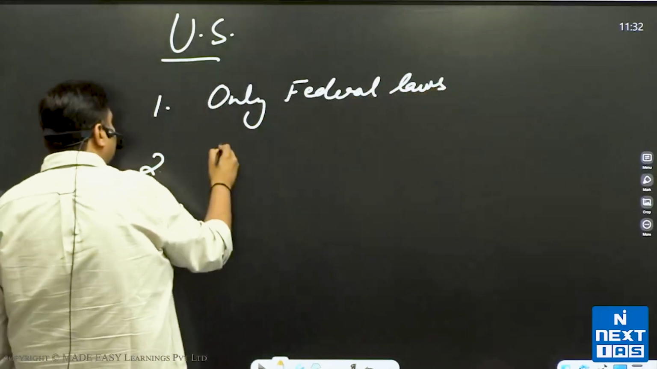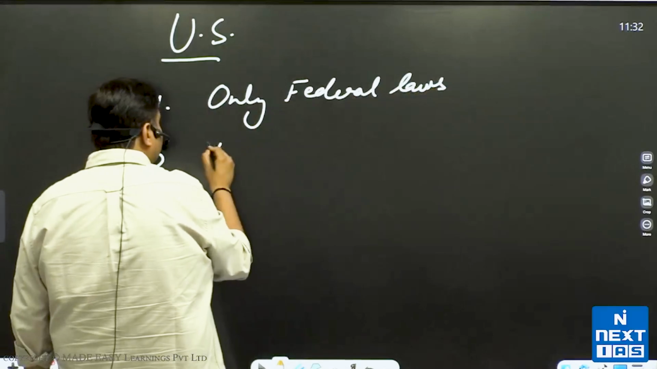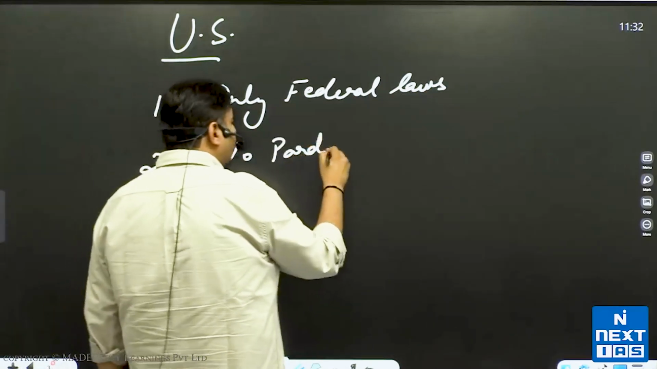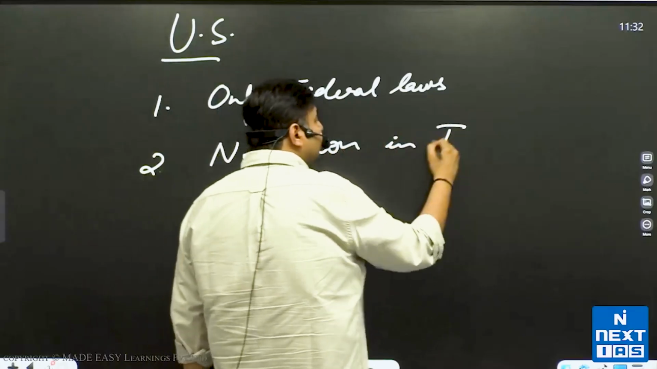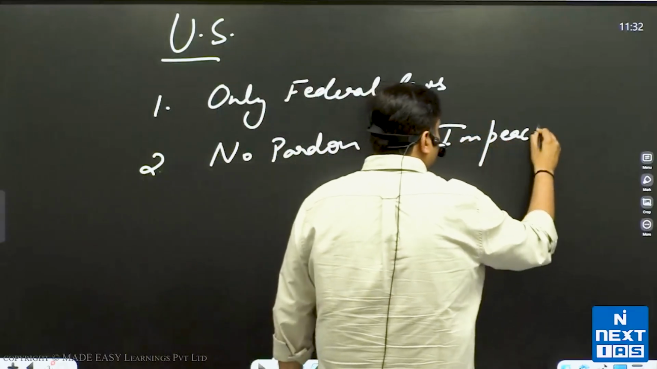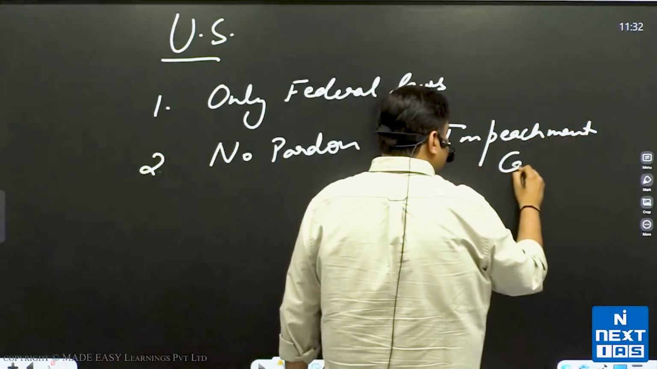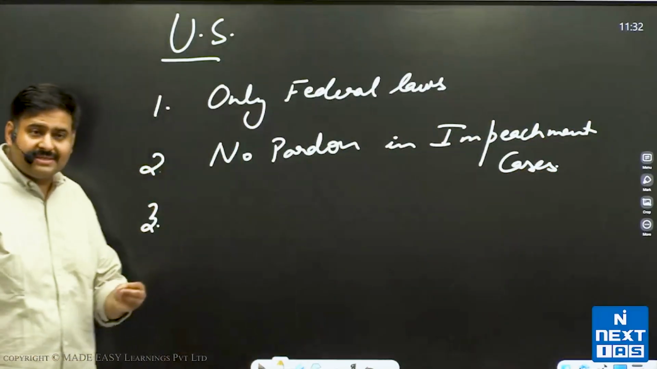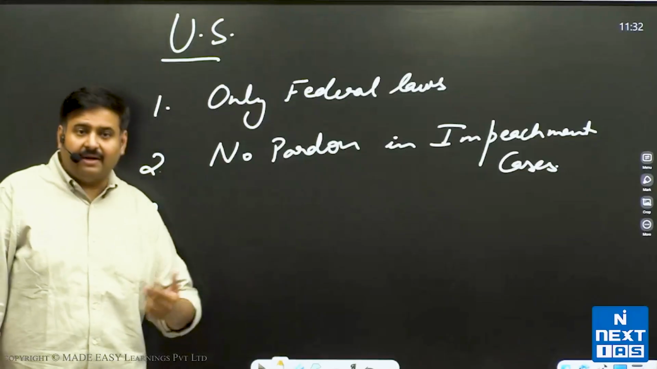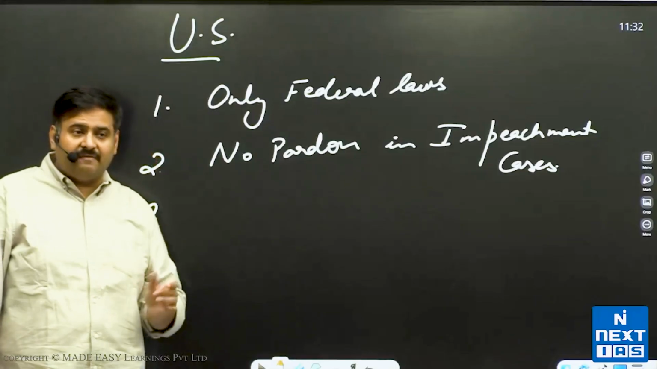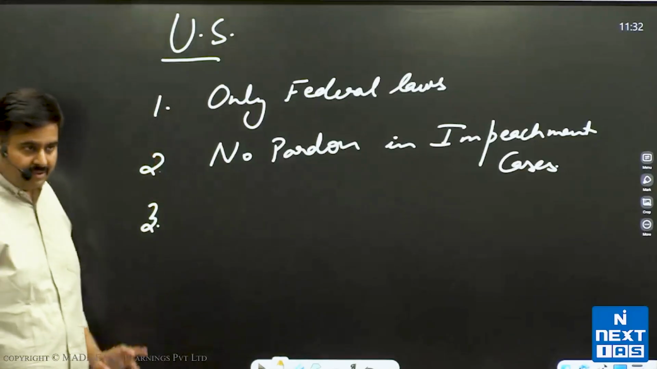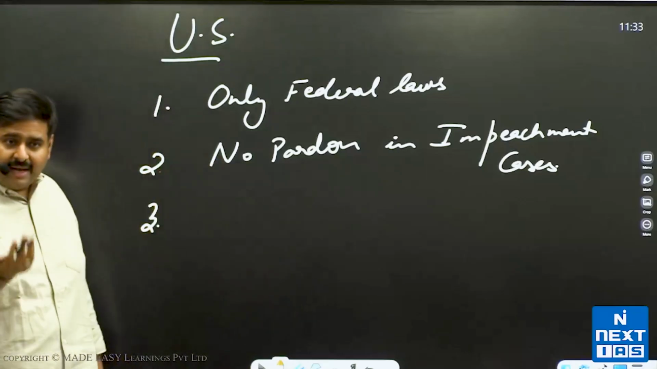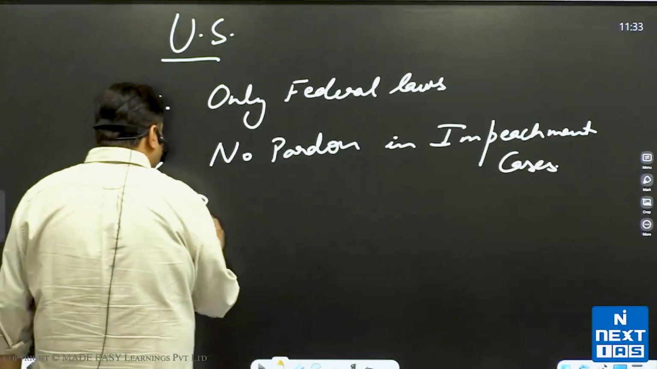Second limitation, there cannot be any pardon in impeachment cases. And third, in the USA, even though there is preemptive pardon, the pardon cannot be given before the commitment of a crime. There is no anticipatory pardon that this person will do a crime in future and is now given pardon.